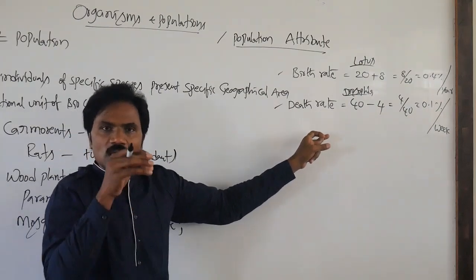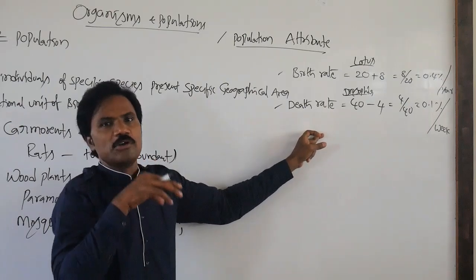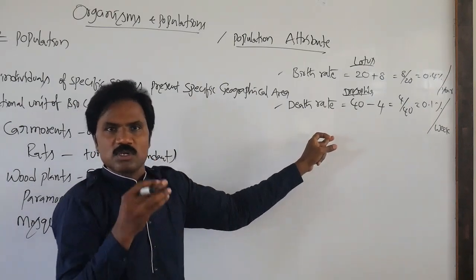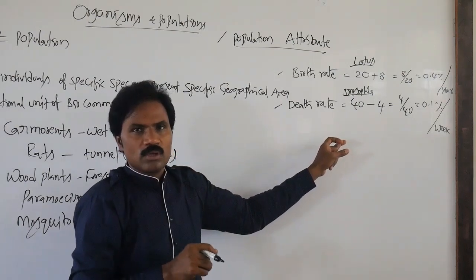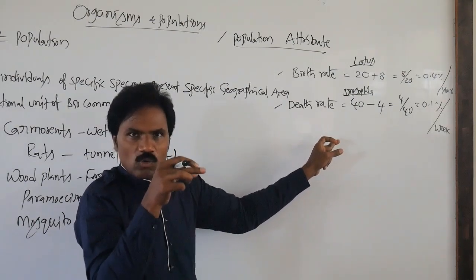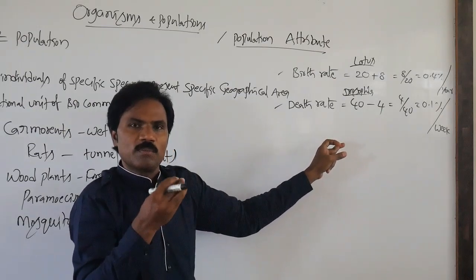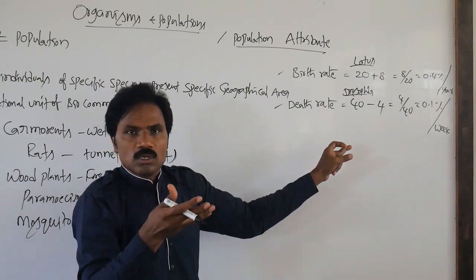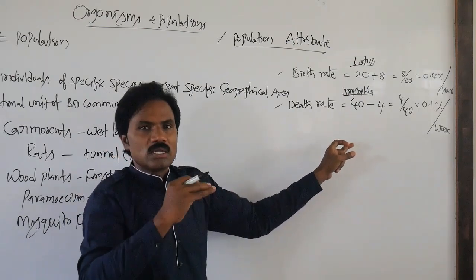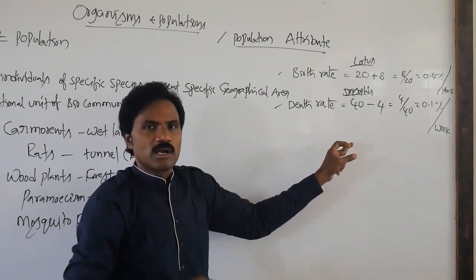From an exam point of view, they will give the total number of individuals. If they ask for mortality rate, they give how many individuals are dead. If they ask for natality rate, they must give the total number of individuals per year, and the number of births, under particular environmental conditions.